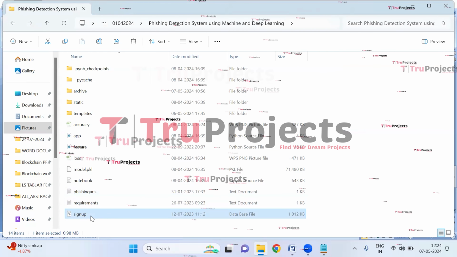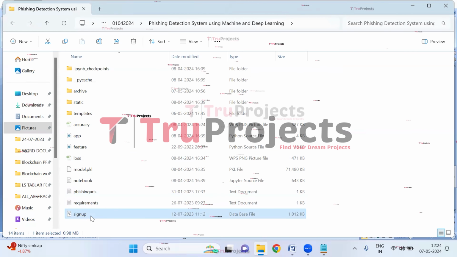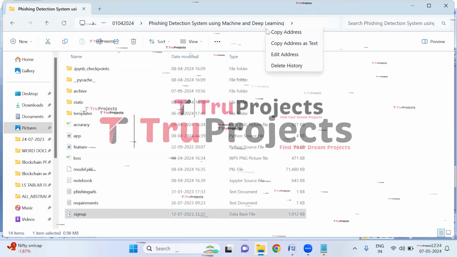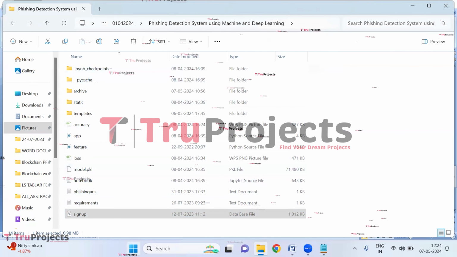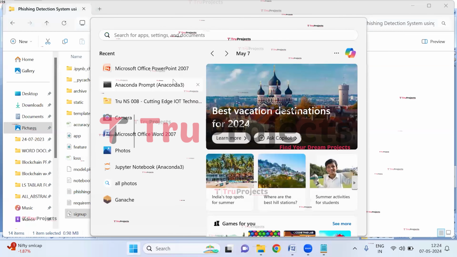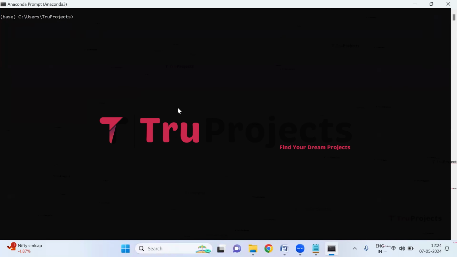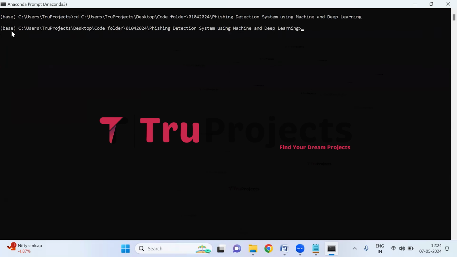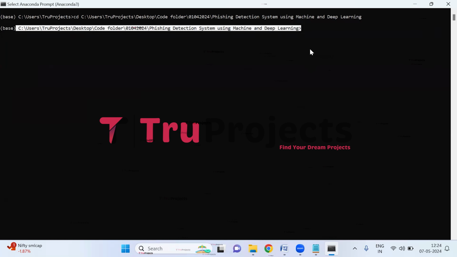First, we need to copy the path of the code folder from the address bar of the file explorer. So here I'm copying the path. Now open the Anaconda prompt. Use the cd command, followed by a space, and paste the copied path and hit enter. This command is used to change the current directory to the code folder's path.